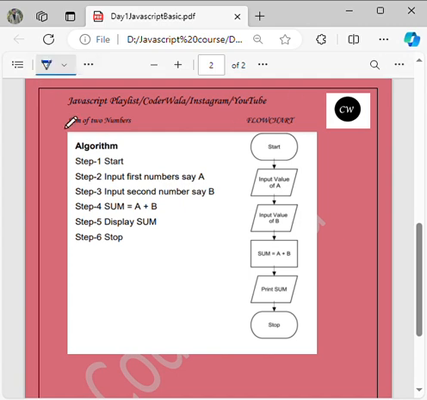I'll take a draw sketch, and if you see this, I'm talking about the algorithm section. If you see this algorithm, on my right side you have something called a flowchart. Okay. Now, if I have to add two numbers, what are the things you're going to do? Definitely, you have to start. In the sense, you can take it as an example like you have to start a computer,